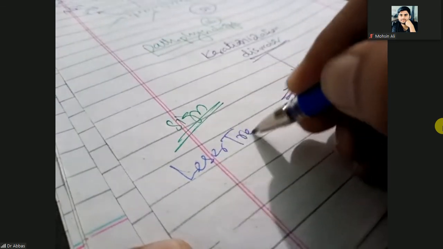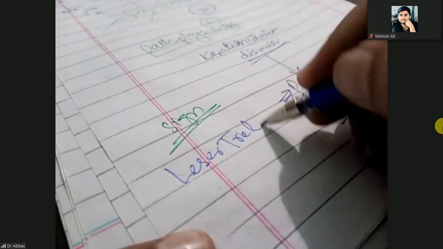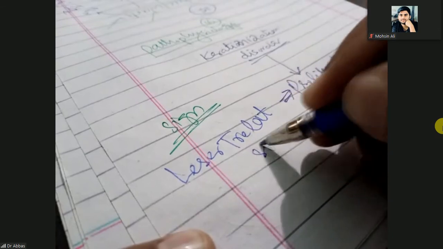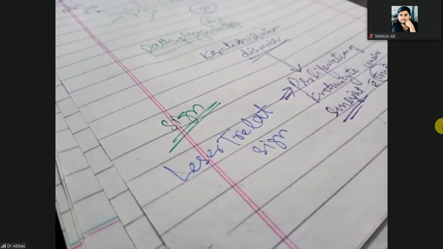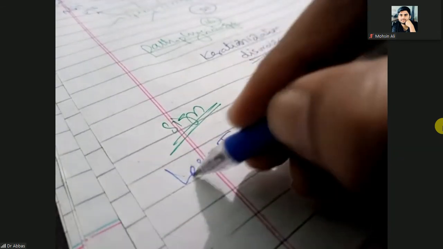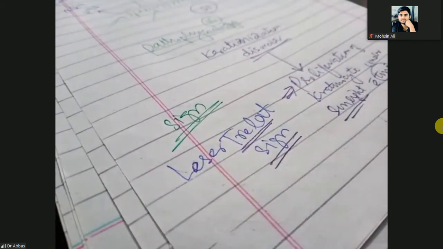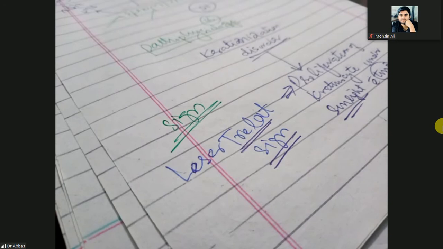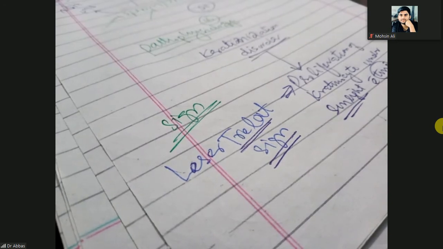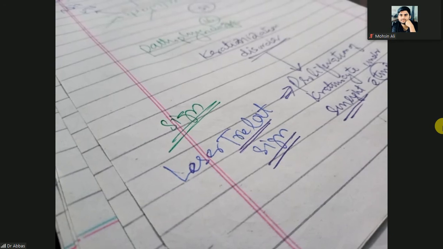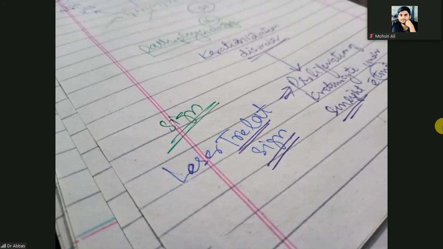Leser-Trélat sign. Leser, or we call it laser. Laser trellet sign. So what is the Leser-Trélat sign? Leser-Trélat sign means sudden eruption of seborrheic keratosis.